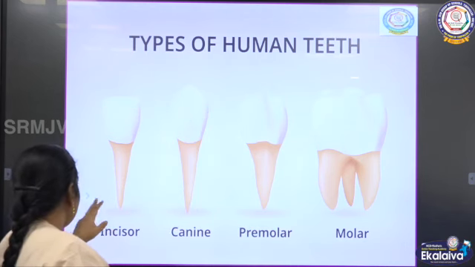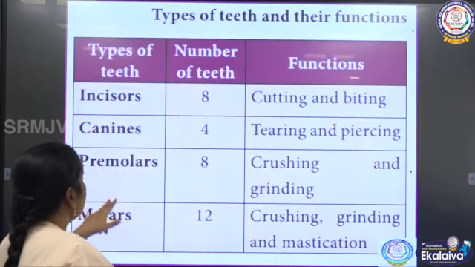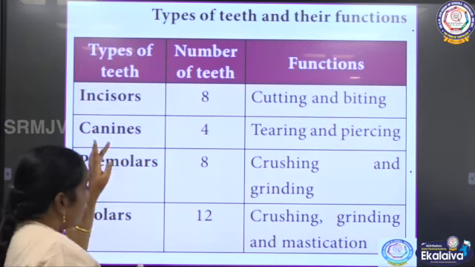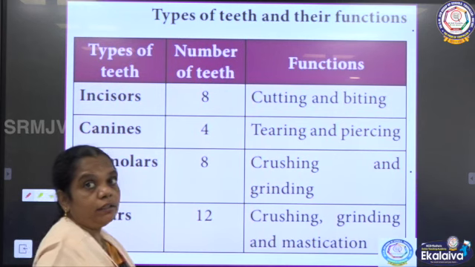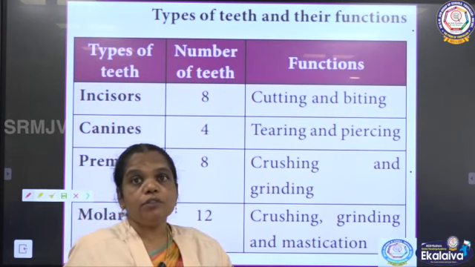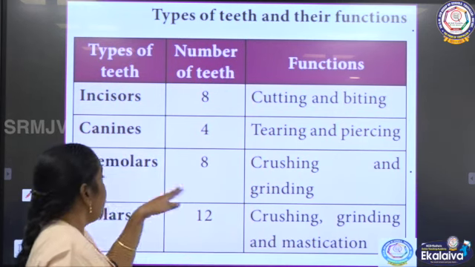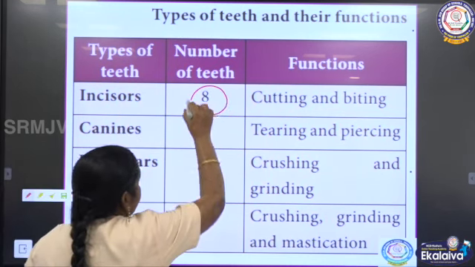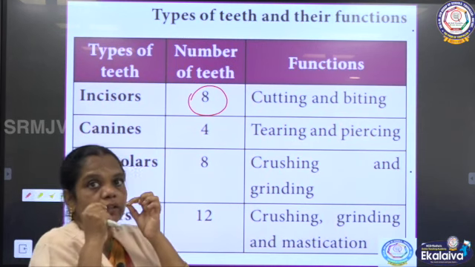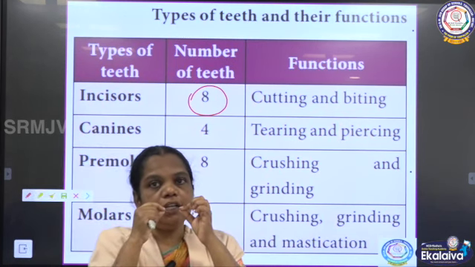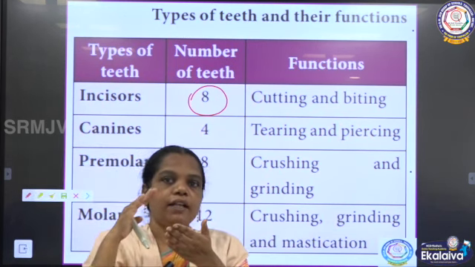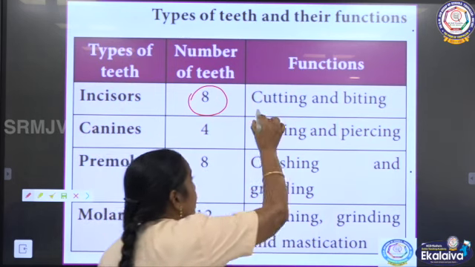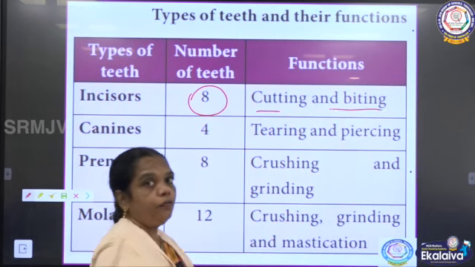And now we will see the functions of the human teeth. An adult has 32 teeth. You can see that the number of incisor teeth is 8. They are present in the front row of the buccal cavity, and they are flat as well as blade-like structures, used for cutting and biting the food.